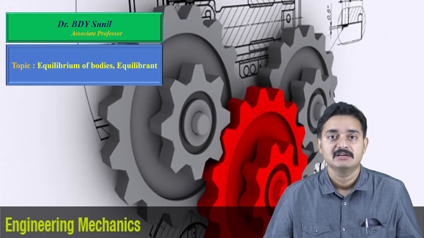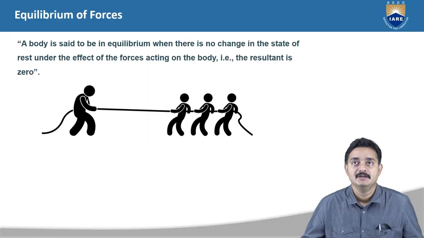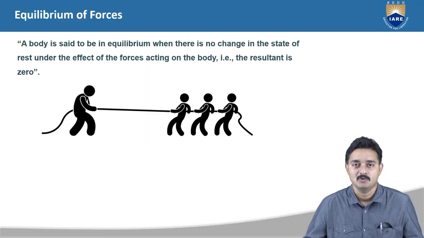In this session, we will be learning about equilibrium of forces and equilibrant. First, let us understand what the equilibrium of forces is all about. A body is said to be in equilibrium when there is no change in the state of rest under the effect of the forces acting on the body. That is, the resultant is 0.